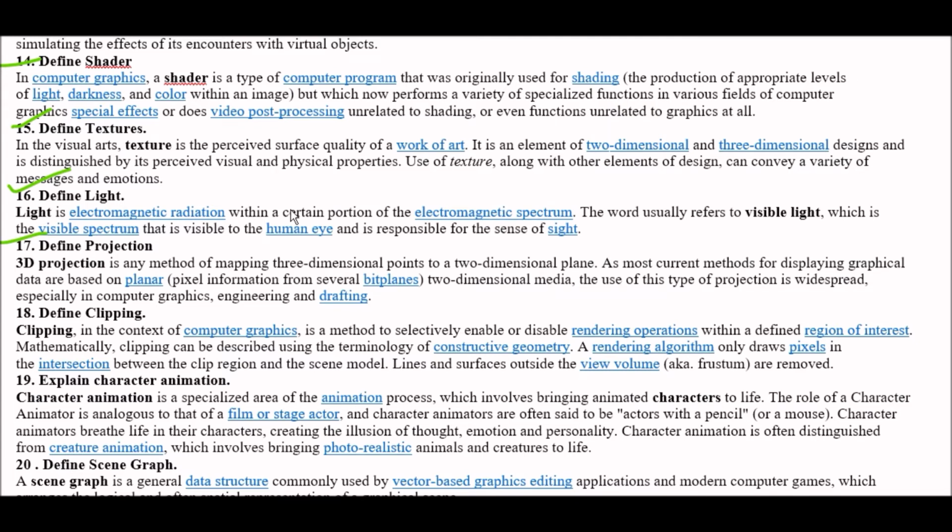3D projection is any method of mapping three-dimensional points to a two-dimensional plane. As most current methods for displaying graphical data are based on planar, that is, pixel information from several bit planes, two-dimensional media, the use of this type of projection is widespread, especially in computer graphics, engineering, and drafting. Okay. Next question, define clipping.